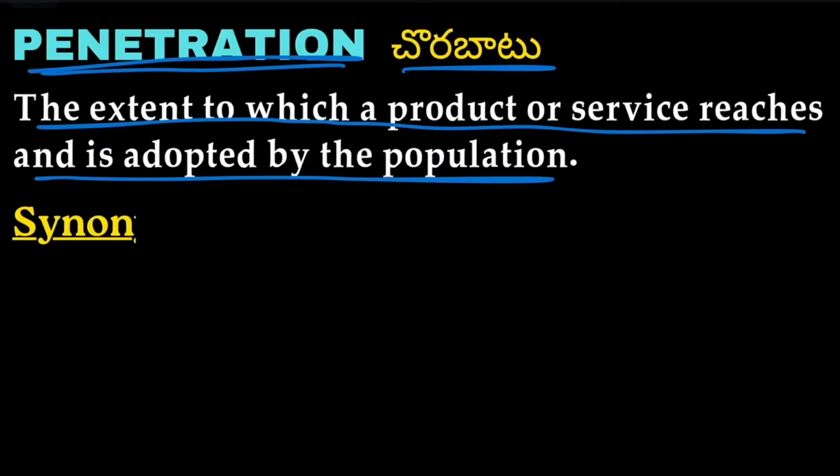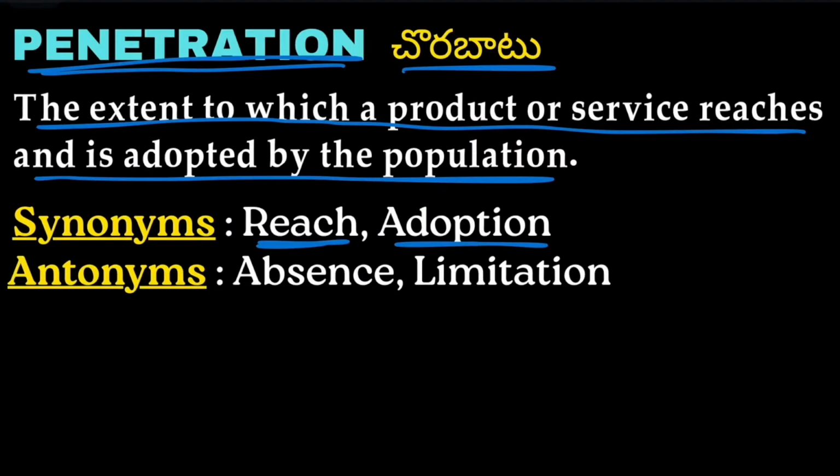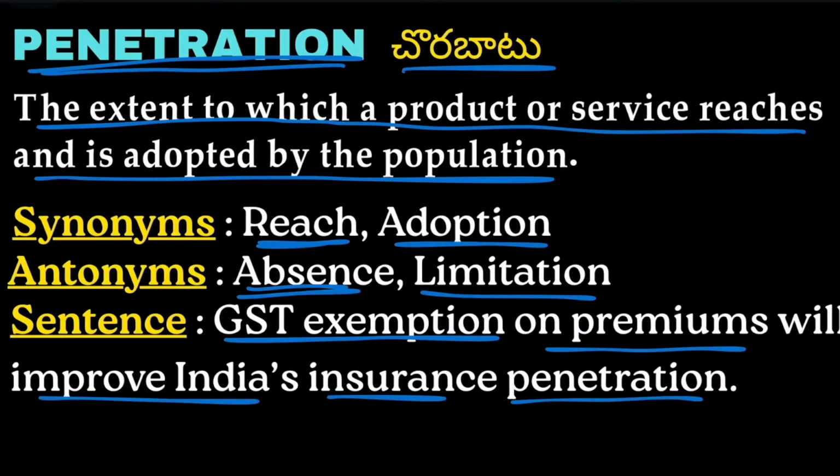Synonyms of penetration are reach and adoption. Antonyms are absence and limitation. Absence and limitation are the opposite words of penetration. An example of penetration: GST exemption on premiums will improve India's insurance penetration. So the GST exemptions on premium services will probably improve India's insurance penetration.